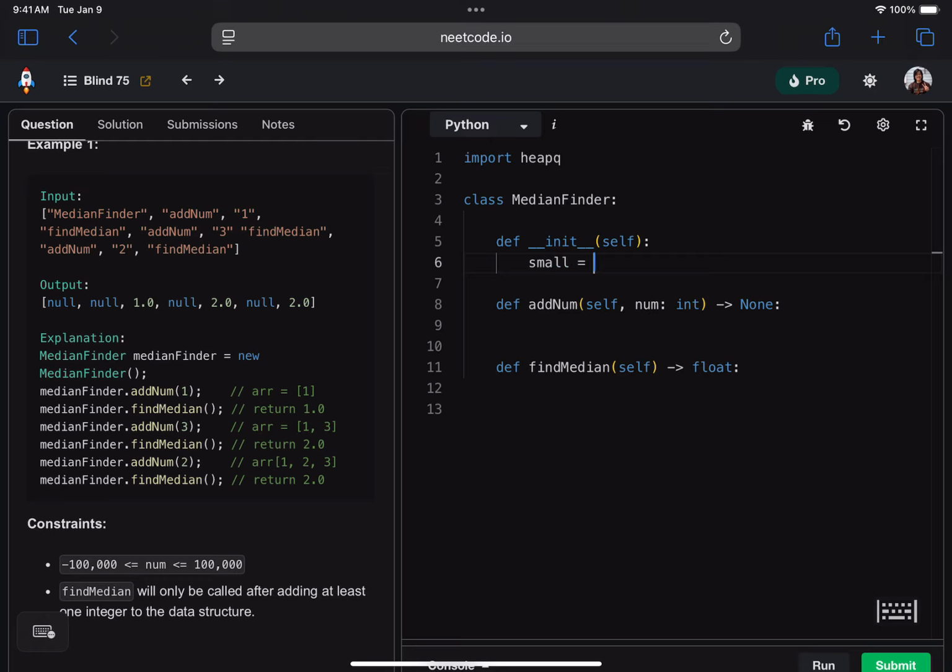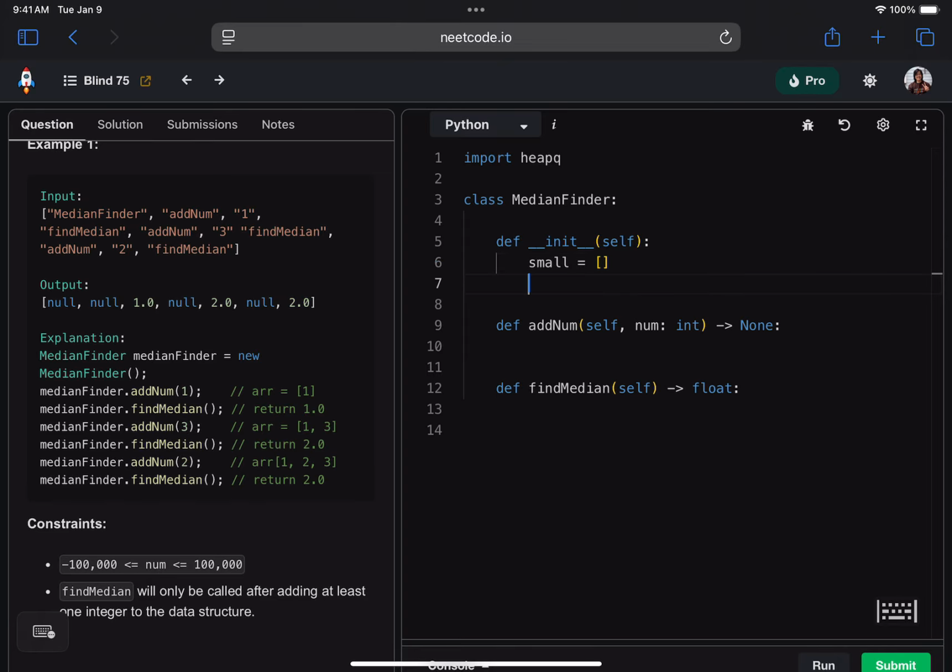I'm just going to say small equals, and then the way we initialize a heap, funnily enough, is actually just an empty list. So under the hood, in Python, heaps are lists. I won't go too much into this today because I think it just detracts from the usefulness of heaps. But under the hood, there's a bunch of index magic that makes heaps work. Very interesting stuff, but we're not going to cover it in this particular lesson. So small and large are both just empty lists.